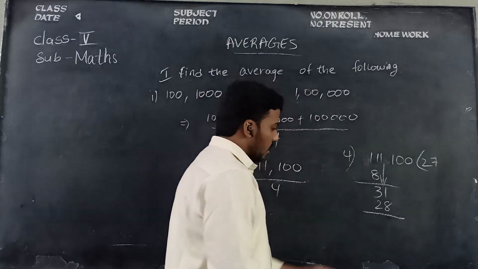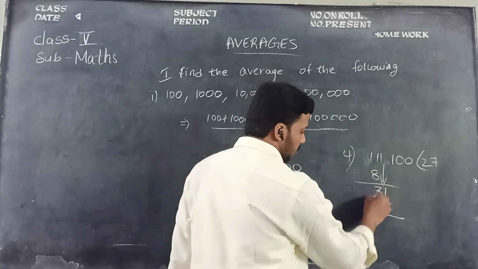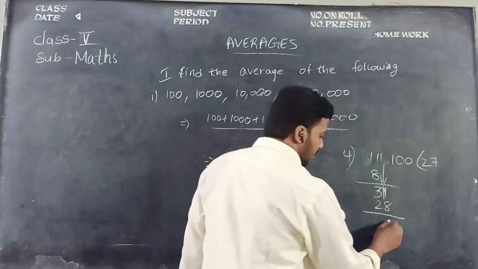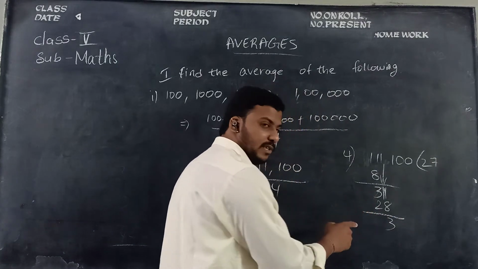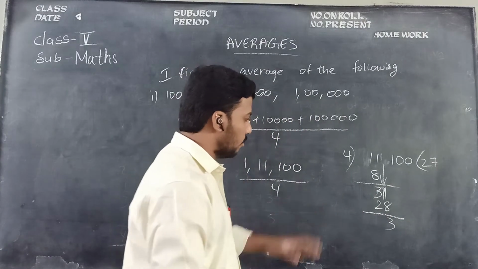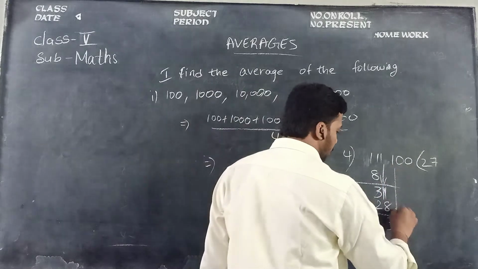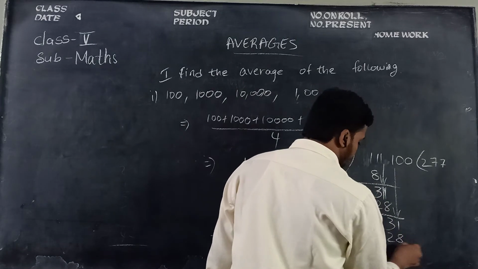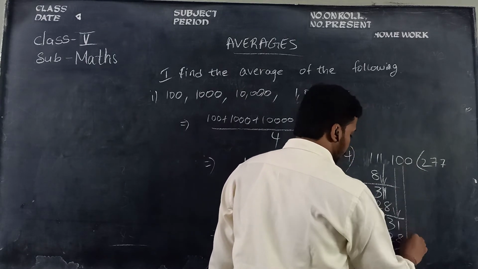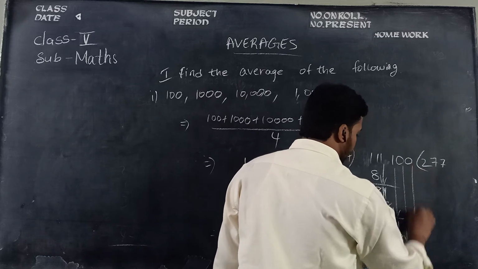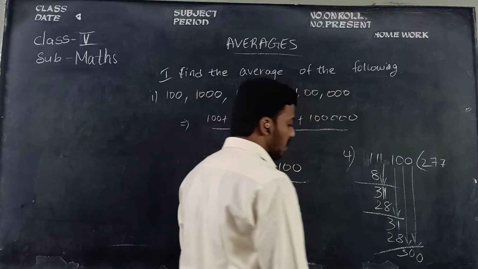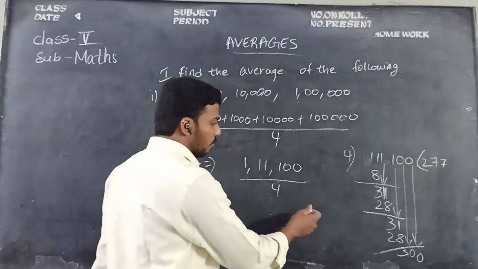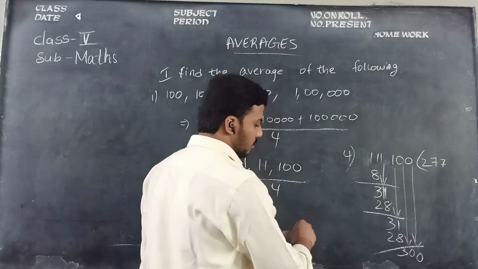So children, here 1 minus 8. Borrow from 3. It will be 11. 11 minus 8, how much, children? 3. And here it will be one reduced, that is 2. 2 minus 2 is 0. So you leave it. Get one more digit, 1. 7 times 4 is 28. Same remainder 3. Get 0. So how many times, children?